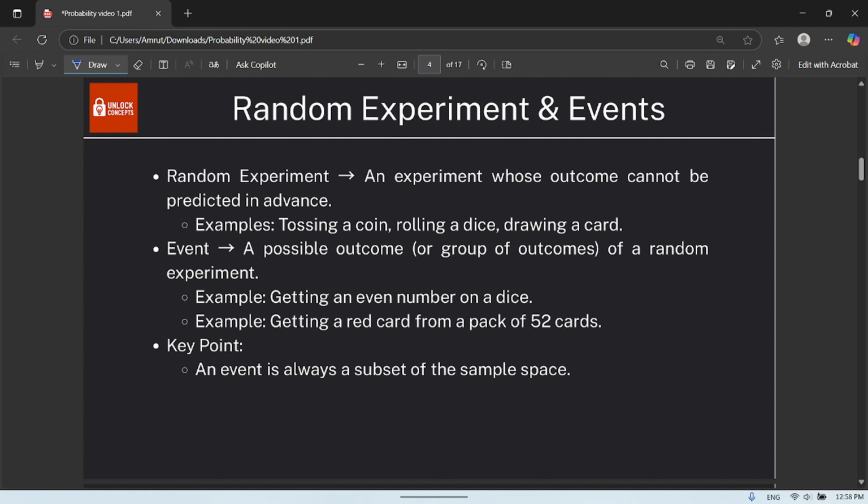Now, let us come to random experiment. So, what is a random experiment? An experiment whose outcome cannot be predicted in advance is known as a random experiment. For example, let us toss a coin, roll a die, or draw a card from a pile of cards. If you toss a coin, it is not certain that you will always get a head.